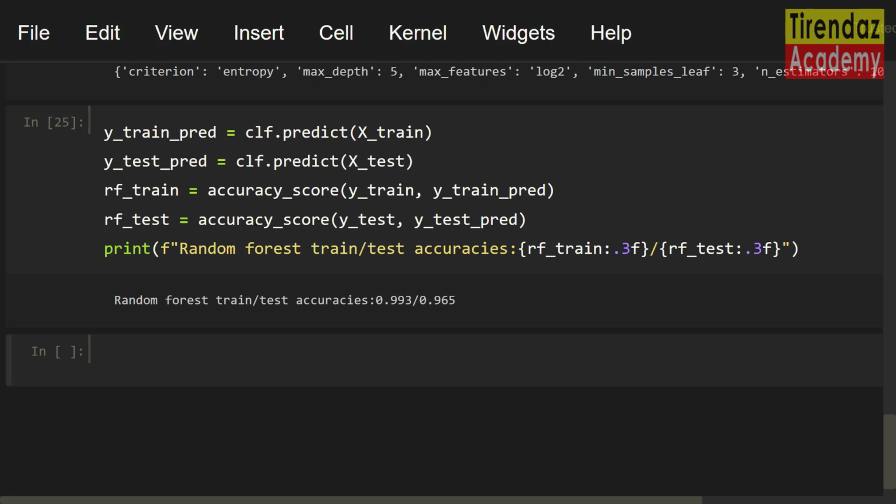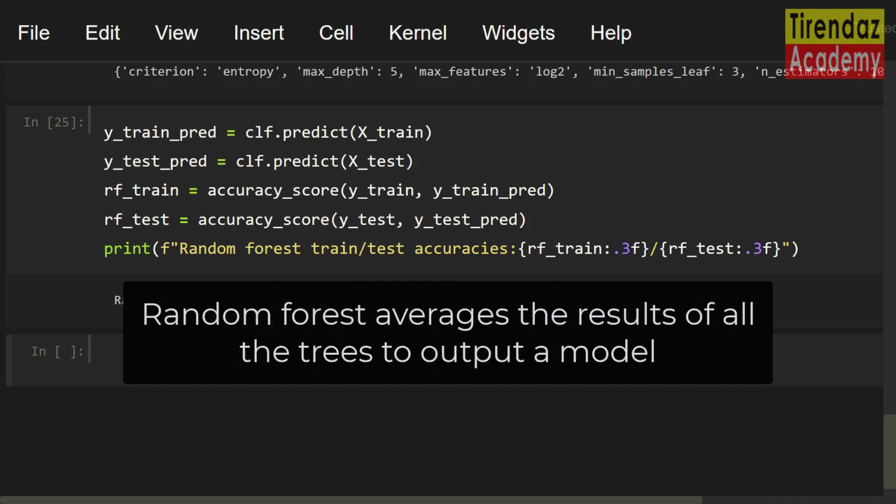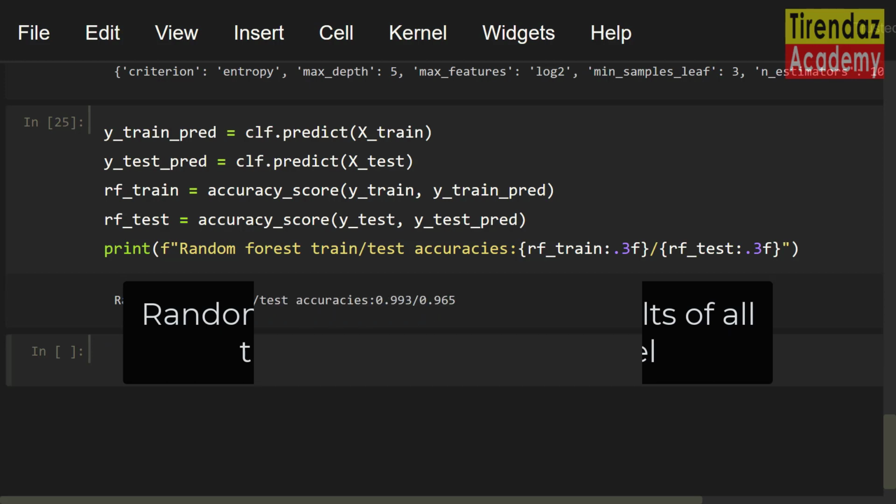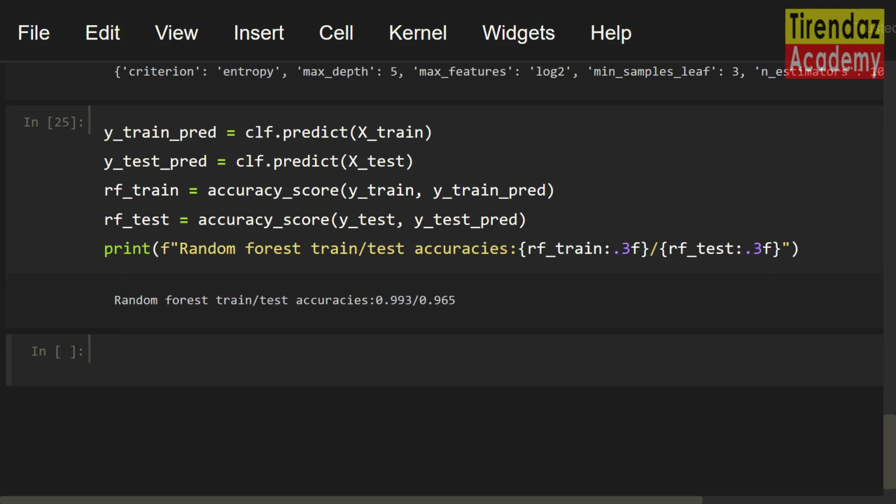In this video, I talked about random forest and how to implement this technique with scikit-learn. As a result, a random forest consists of multiple decision trees. This method averages the result of all the trees to output a model. So, you can overcome the overfitting problem with this approach. You can perform both classification and regression tasks with this method.